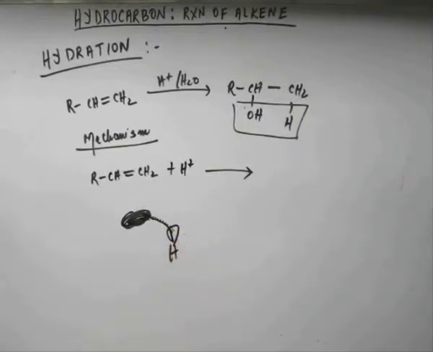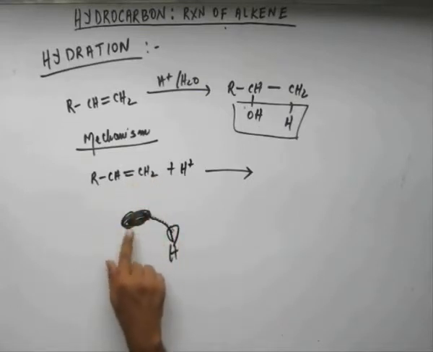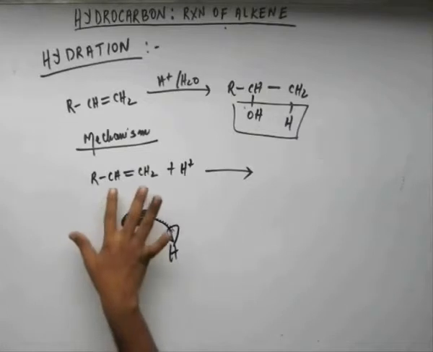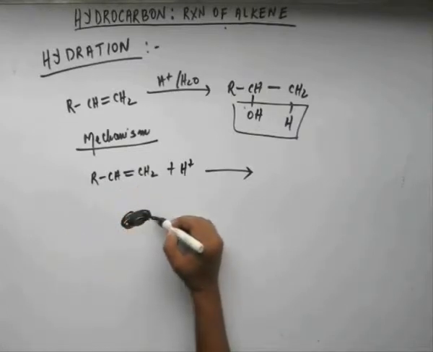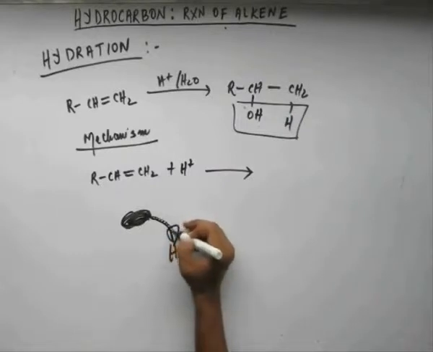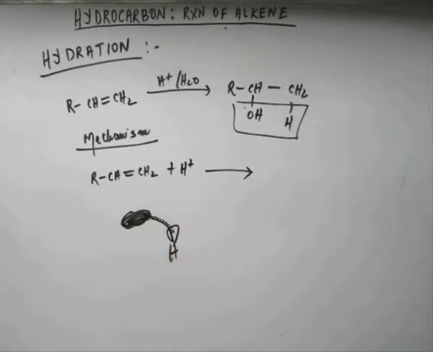Now that bond formation releases some energy, because that stabilizes this H plus. That release of energy starts to break this bond, starts to unshackle this electronic density between the nuclei of these two carbons, and more electronic density comes. When more electronic density comes, the bond between carbon and hydrogen becomes stronger.